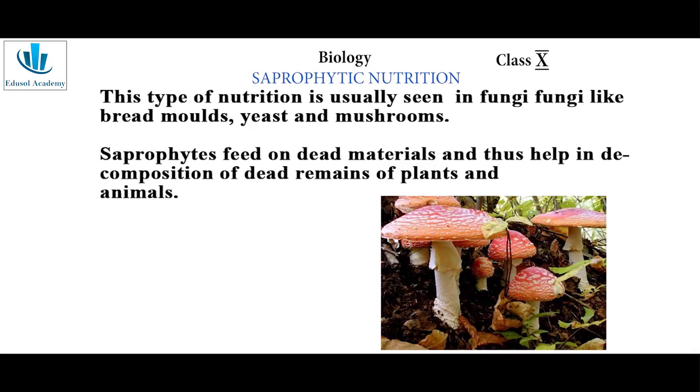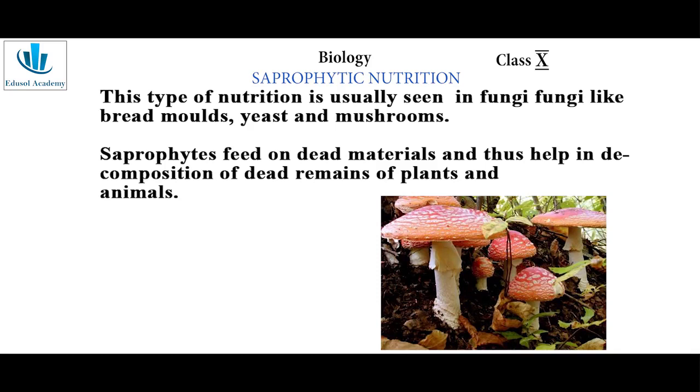Now, in saprophytic mode of nutrition, they undergo extracellular digestion. So, here what happens is these saprophytes secrete digestive substances or digestive juices, you can say, into the surrounding environment and break down the organic matter into simpler substances.